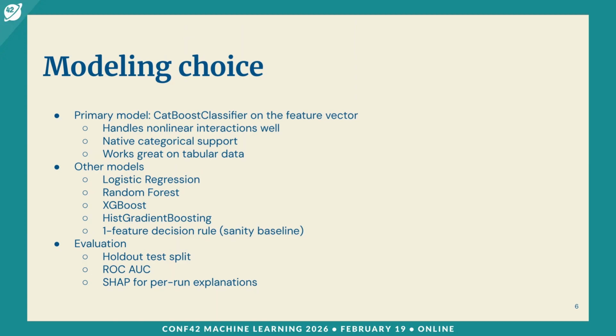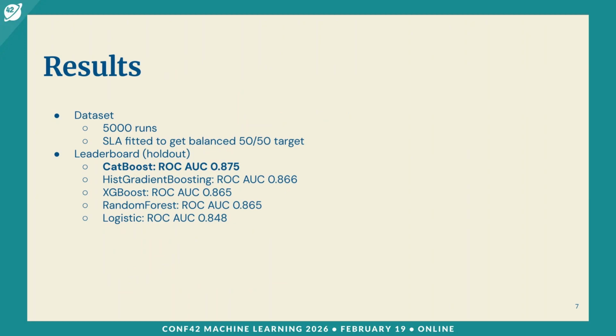After training and testing on the holdout set, this is the leaderboard that you can see. CatBoost is the best model, and it scores around 0.87 on ROC AUC. We see that other boosting models also score quite high, and logistic regression is also scoring above 80%.